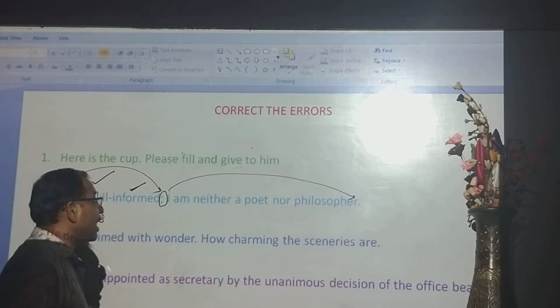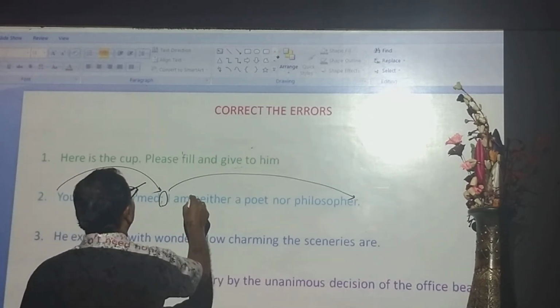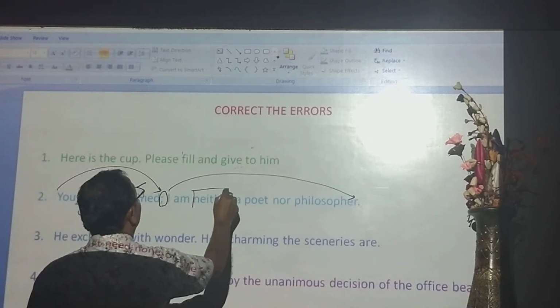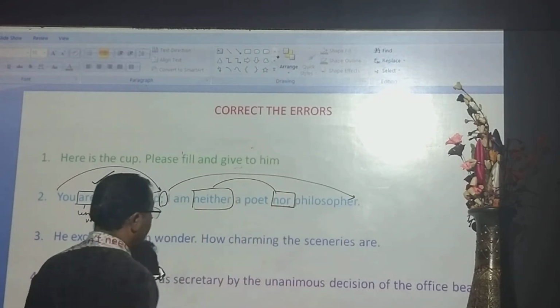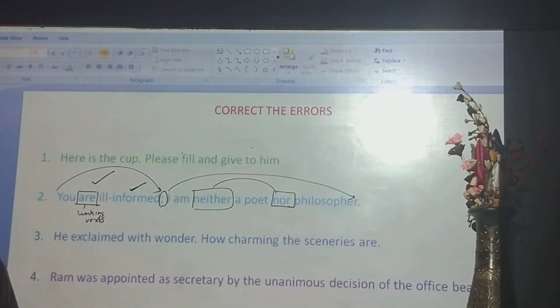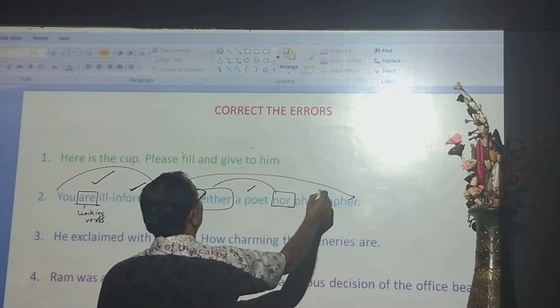I am neither a poet nor philosopher. I am neither, and nor is the correlative conjunction. They are joining, but neither a poet nor philosopher.